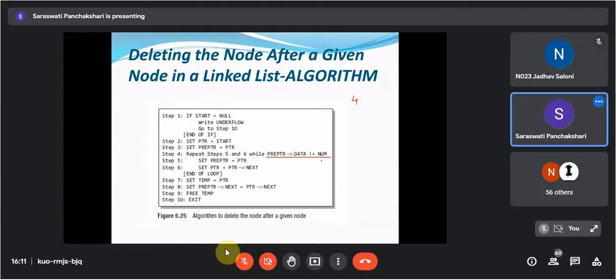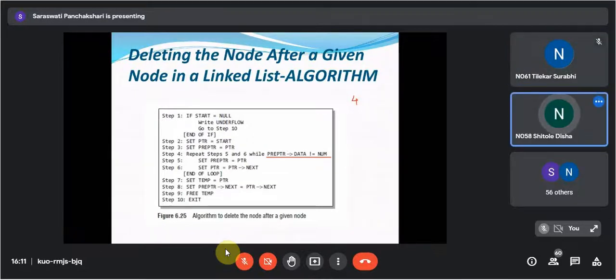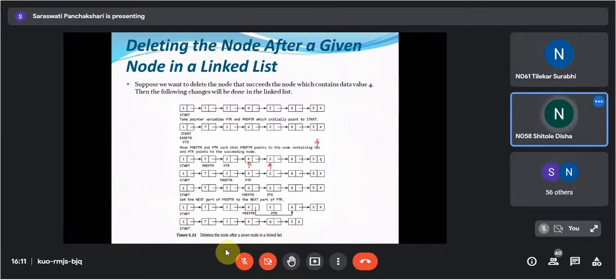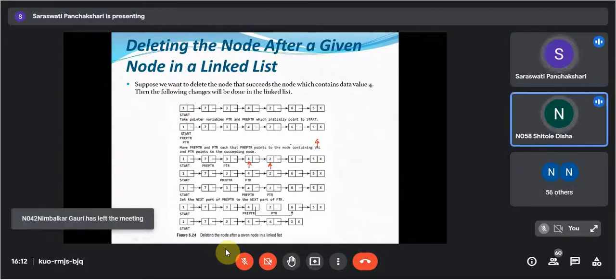Ma'am, I guess we have to delete 2. Yes, ma'am. The succeeding node after the data, the node which succeeds 4. The value we have taken is 4, so the node which succeeds the value node. Okay, we will check once the algorithm runs, which node will get deleted. We are going to write it stepwise here.